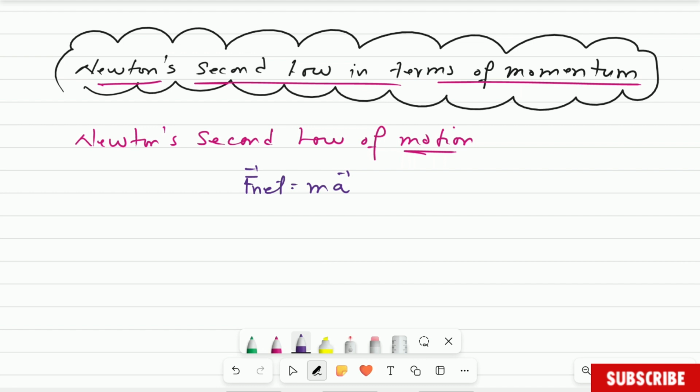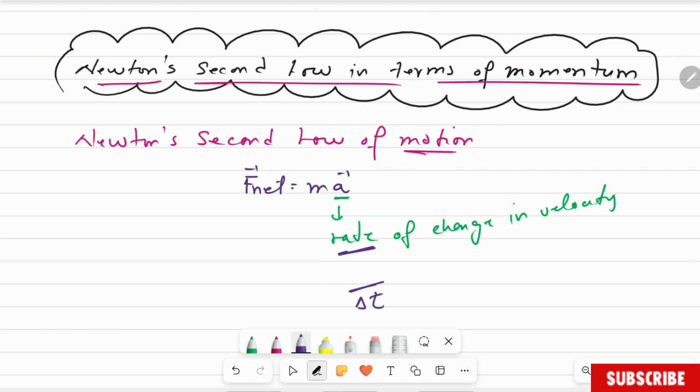Okay? Now, in grade 10, you learned about acceleration. Do you remember the definition of acceleration? Okay, so acceleration is the rate of change in velocity. Now, what is rate? Whenever we're speaking about rate, rate means dividing by time.